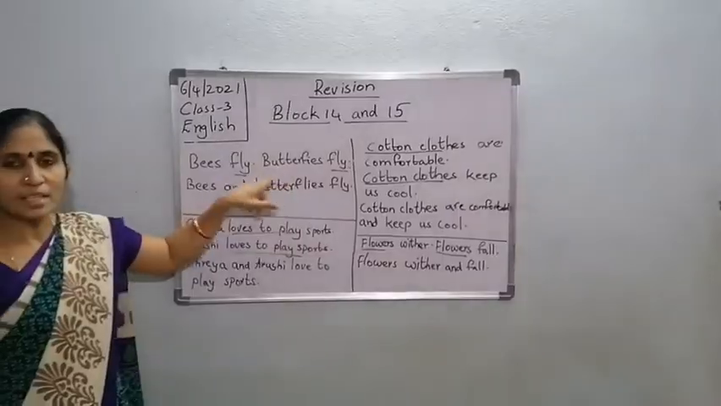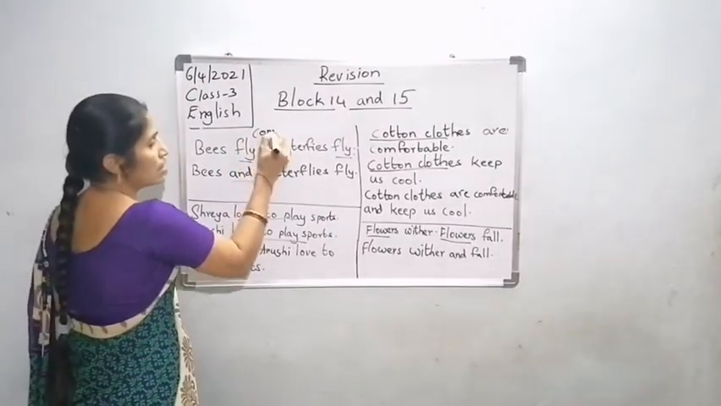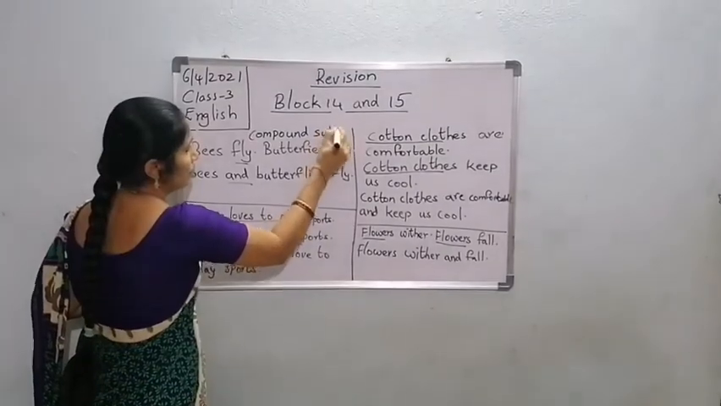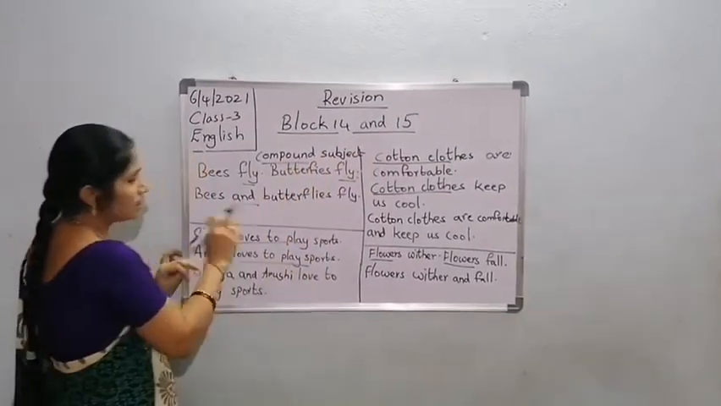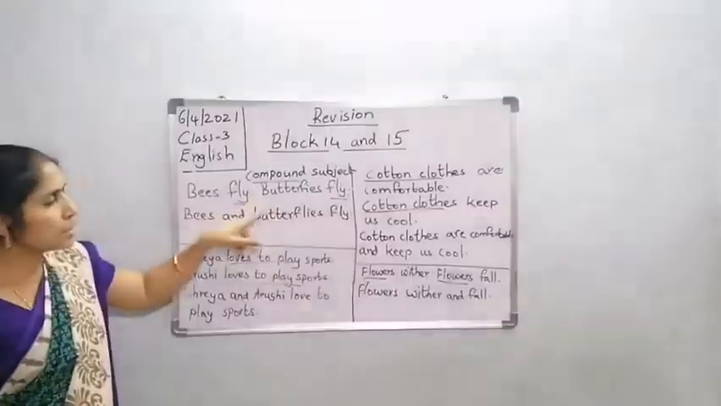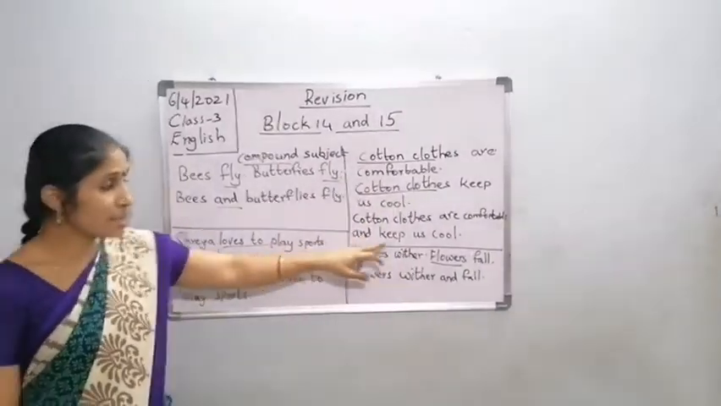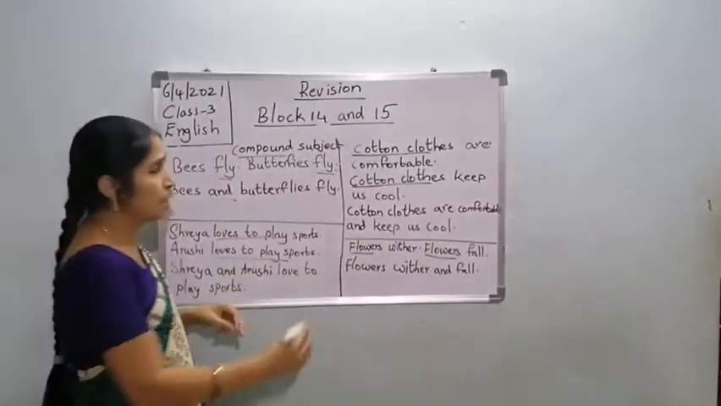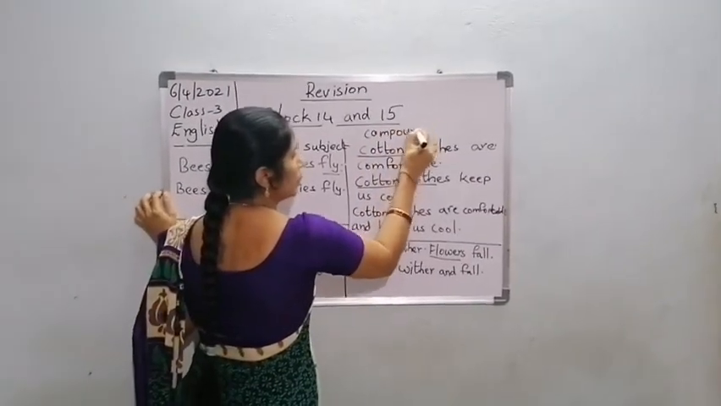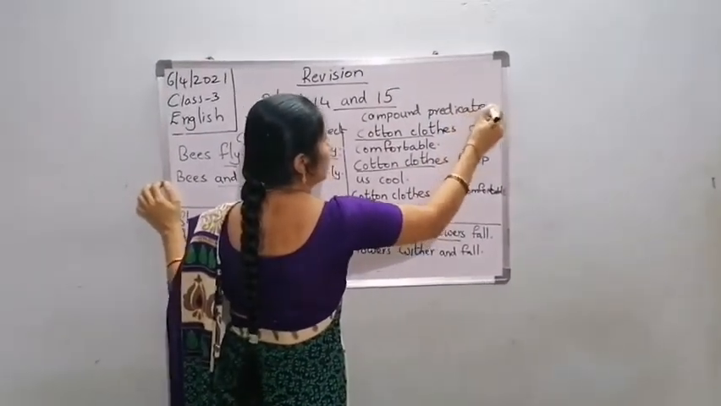So when two subjects are connected with the word and, we'll call that compound subject. See here, the subjects, we connected the subjects with the word and. So these are compound subject. And see here, predicates. When we connected the predicates with the word and, we'll call that compound predicate.